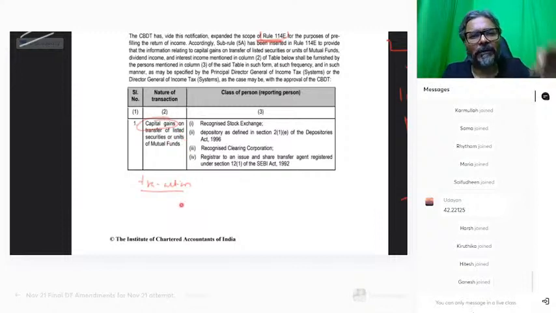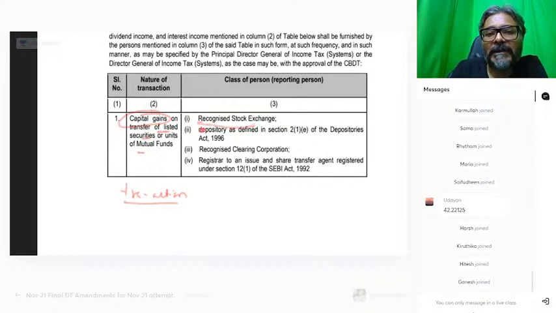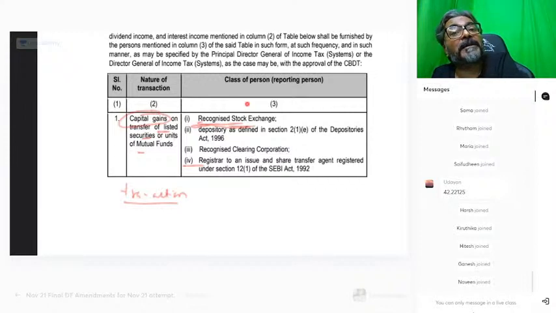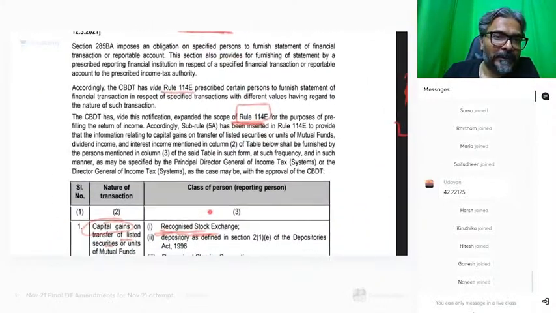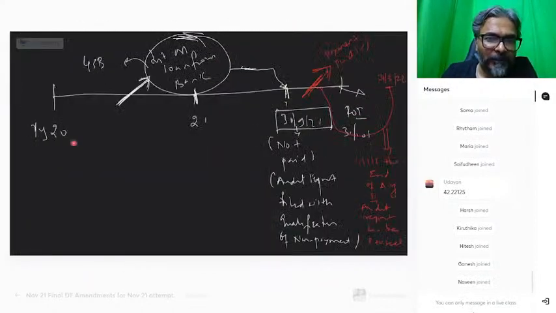Now, obviously capital gains. In this case, on the transfer of listed securities or mutual fund, who will report? कौन report करेगा इसको? Obviously, listed would be there. So the stock exchange, where the listing would have been done, or even the share registry transfer agent, will now be under the obligation to specify this transaction that has happened. So unko AIR file करना पड़ेगा. Stock exchanges are the ones, students, who are supposed to file the AIR. So AIR would be filed at their level. So this is the point which has been given to us.